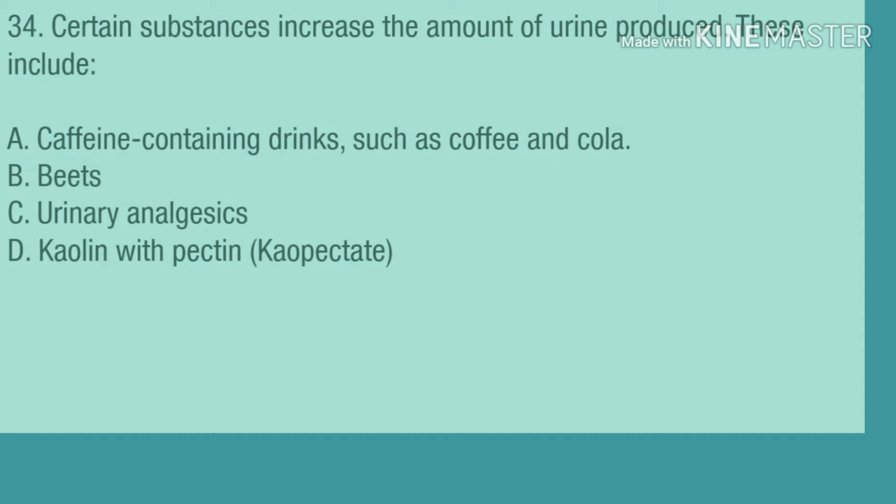Question 34. Certain substances increase the amount of urine produced. These include A. Caffeine-containing drinks, such as coffee and cola, B. Beets, C. Urinary analgesics, D. Kaolin with pectin, Kaopectate.